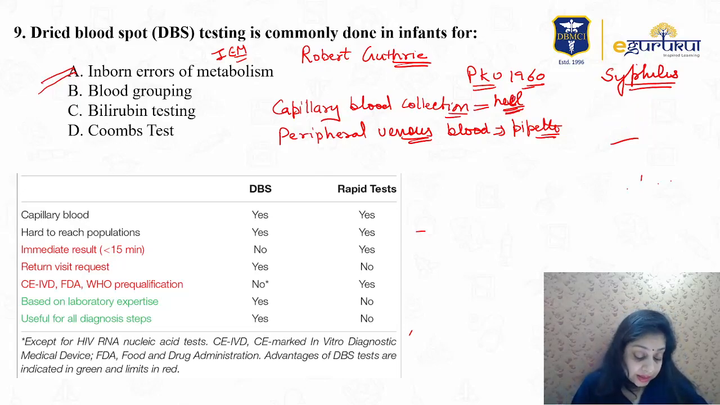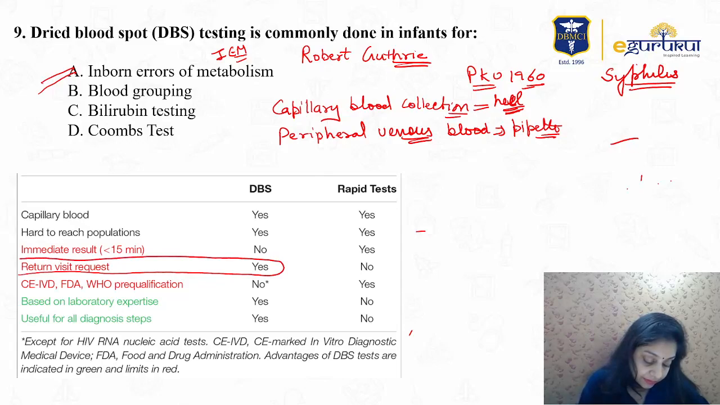Okay, the disadvantage of DBS is that a return visit is requested. The major advantage is in very remote areas where blood collection cannot be done at all and there are not so many medical facilities. For hard to reach populations, DBS is a very big advantage.